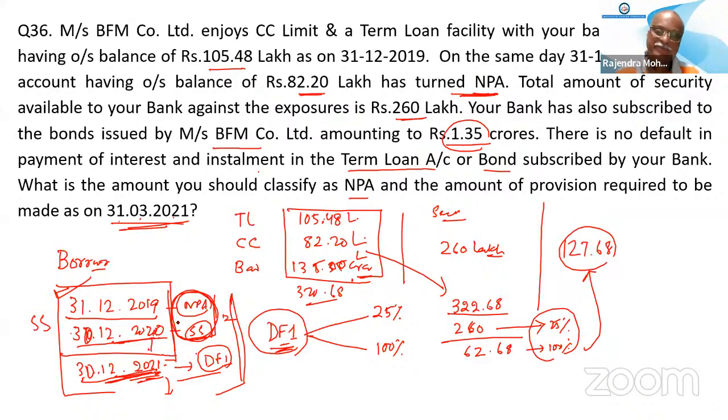Now also you are confused about the financial year. It is from the date of NPA. If you go by the financial year, you will be totally doomed in the examination. Don't confuse that. From the date of NPA, substandard for 1 year, doubtful 1 for another 1 year, doubtful 2 for another 2 years, doubtful 3 above that. Is it clear now?